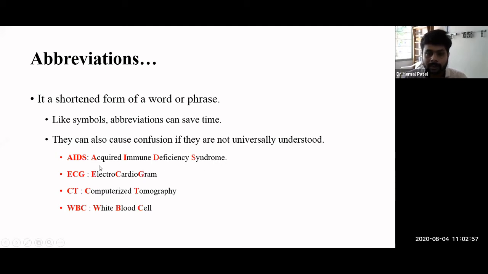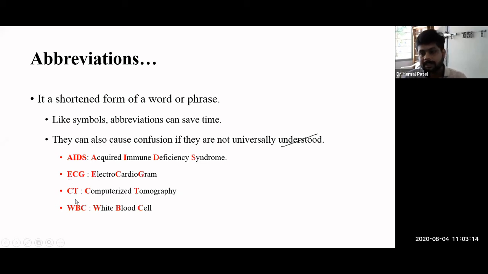Rather than writing the whole sentence, we write AIDS. Then again, ECG. Generally we are not using the word electrocardiogram every time, but instead of electrocardiogram, we are using the ECG only.